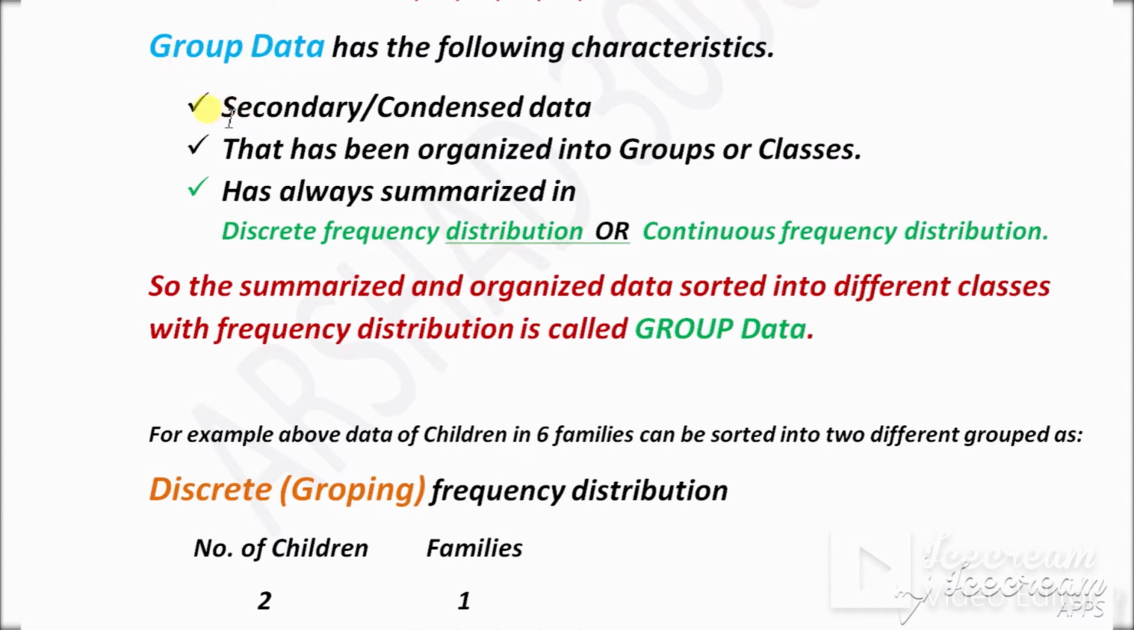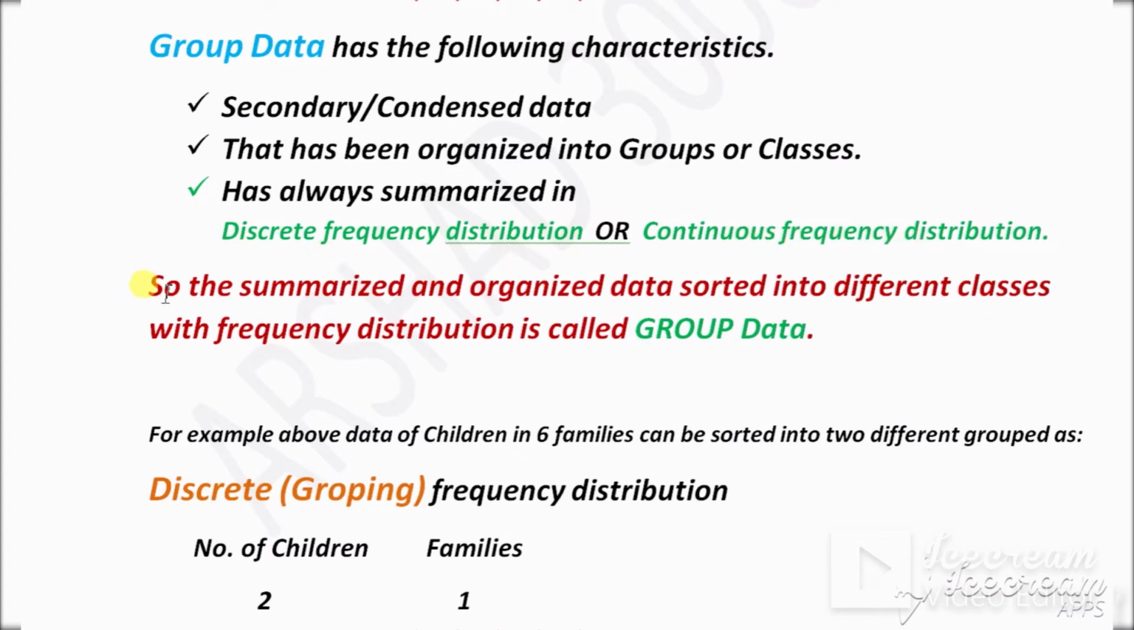Group data is secondary data, or condensed data. Number 2, group data has been summarized into groups or classes. So group data will always be organized into groups or classes. Group data is always summarized in a discrete frequency distribution or a continuous frequency distribution. So we can divide group data into either discrete frequency distribution form or continuous frequency distribution form.